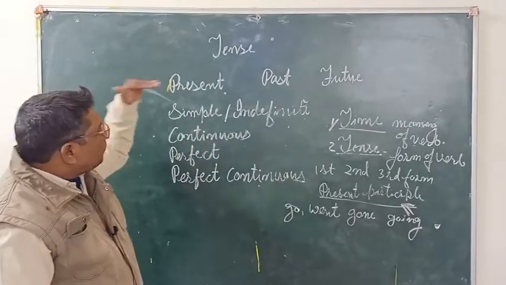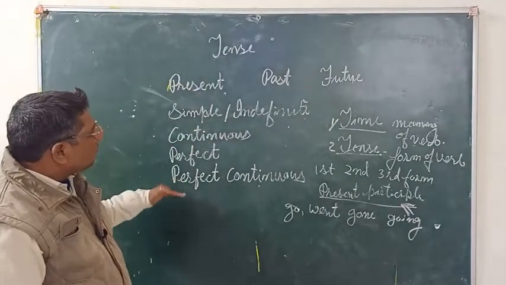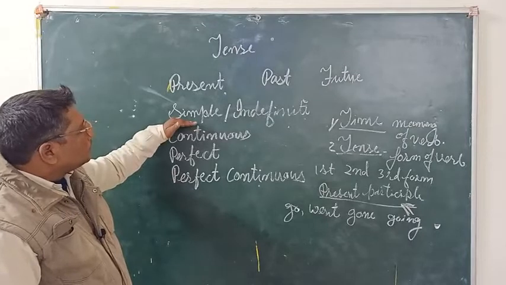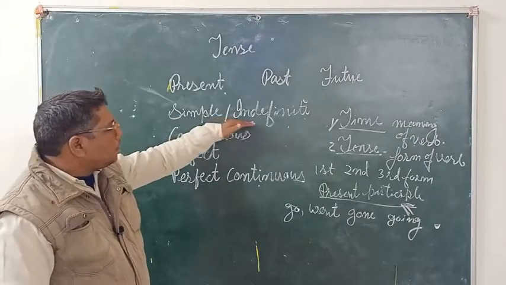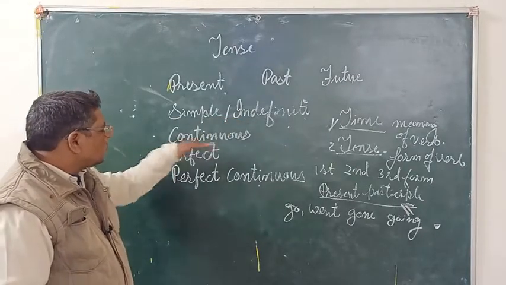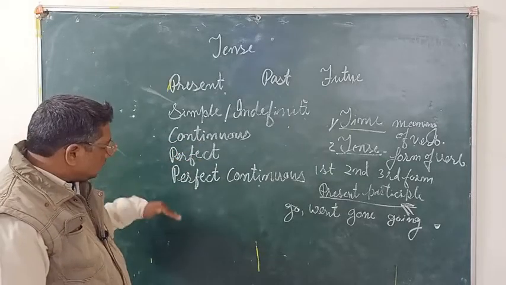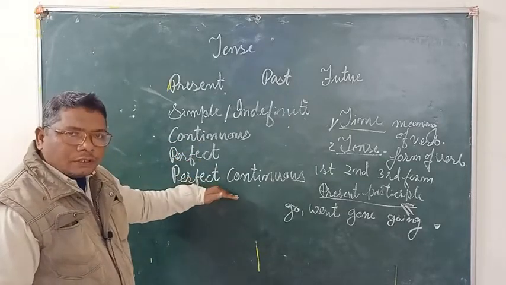In every tense there are four divisions: simple or indefinite, continuous, perfect, and also perfect continuous.